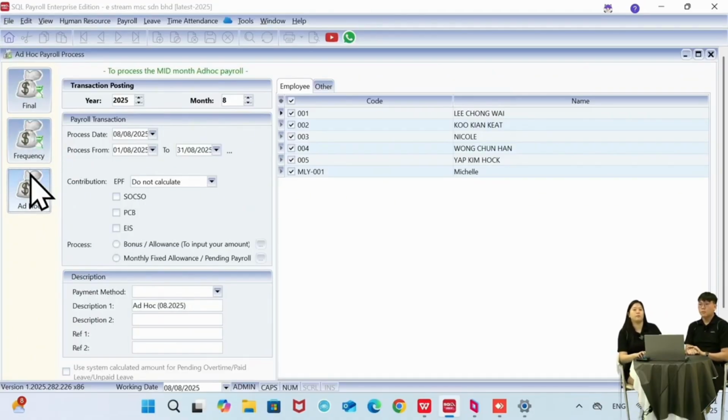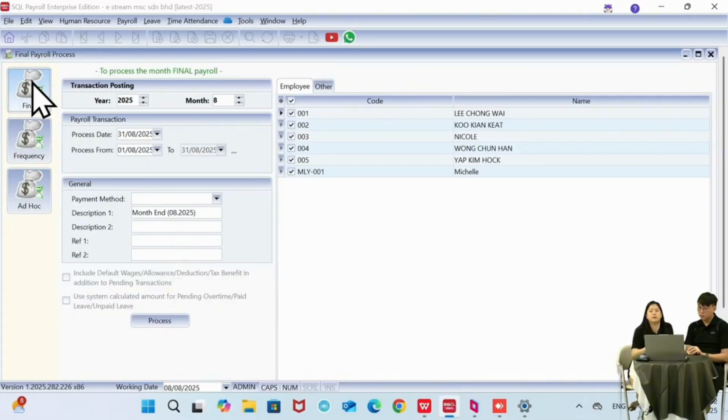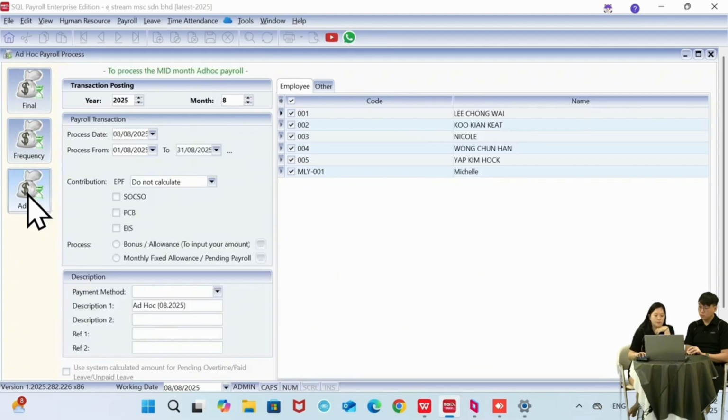So the first one is ad hoc. Ad hoc means if you have any salary, any money that is paid out that is not at the end of the month. So for example, the boss said we have to pay out the bonus or the commission today, but the salary I will pay out on the 31st of August. So I will do the ad hoc first to release the bonus and commissions. But if the bonus is released together with the salary, then I can directly do the final process. Final means it is a final process already. After the process, there will be no additional salary to be processed. Okay, so we can go to ad hoc first.